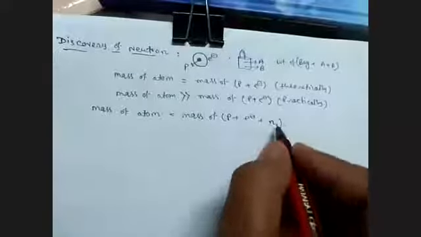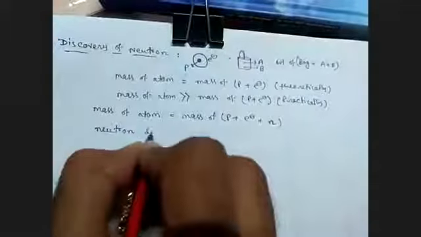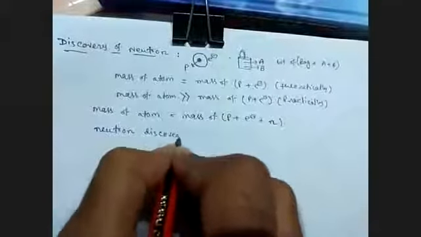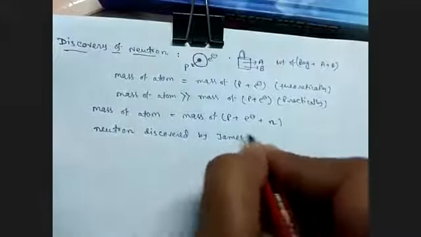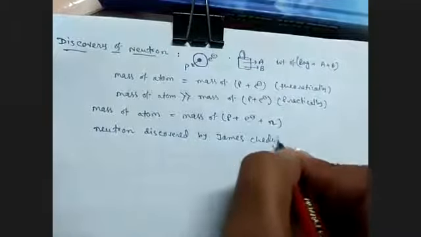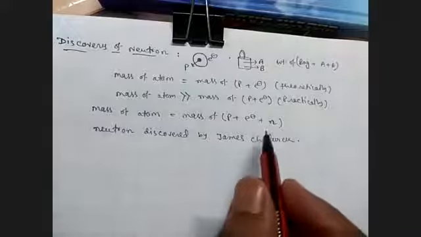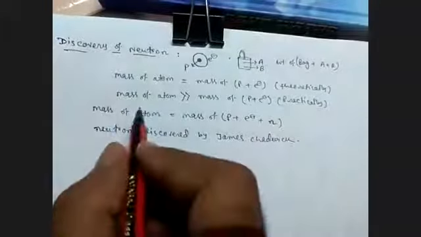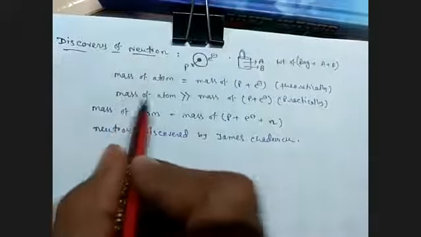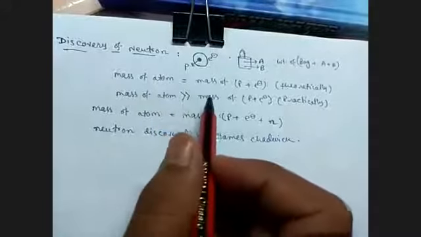This neutron was discovered by the scientist James Chadwick. Okay, so the concept is clear. Why was it needed to discover the neutron? To balance the mass of the atom, because it was found that the mass of the atom is much greater than the mass of proton and electron.